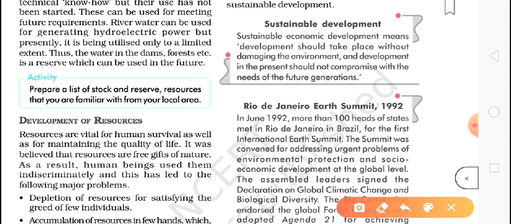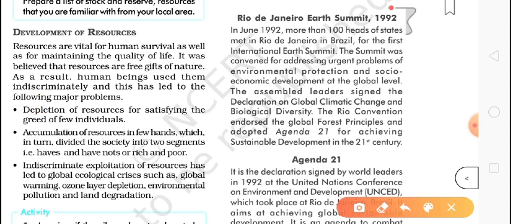They made a list of actions. What actions should be taken? That list is called, what is the name of that list? It is called Agenda 21. By now the 21st century was coming in the year 2000.